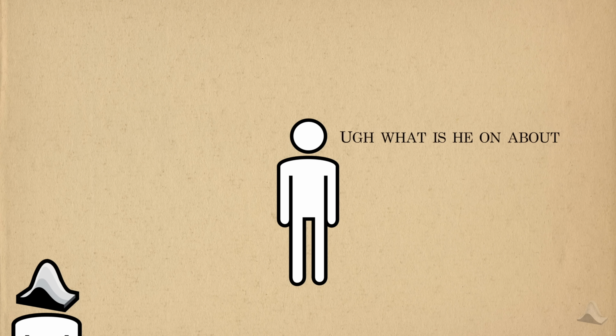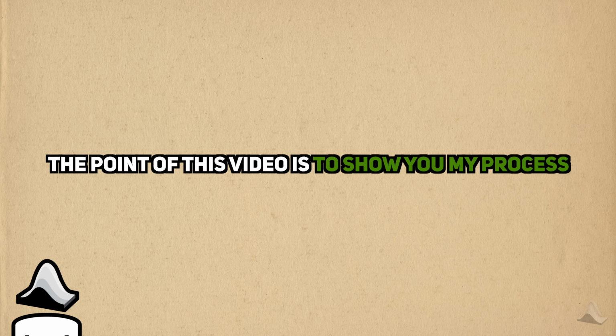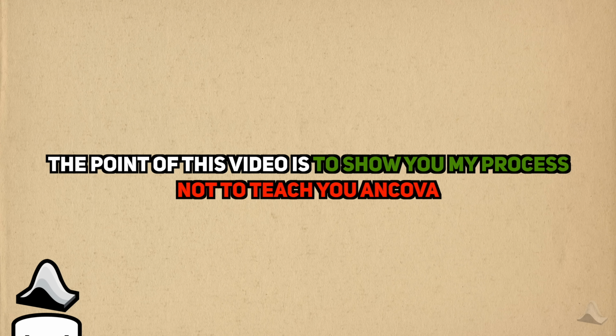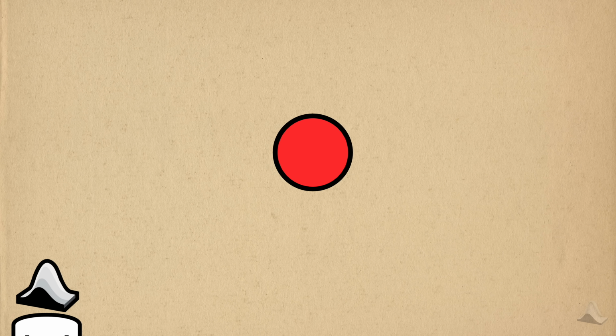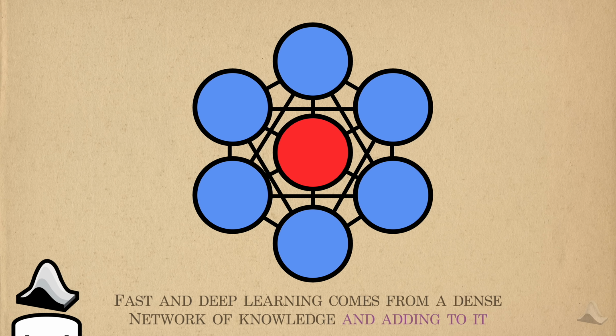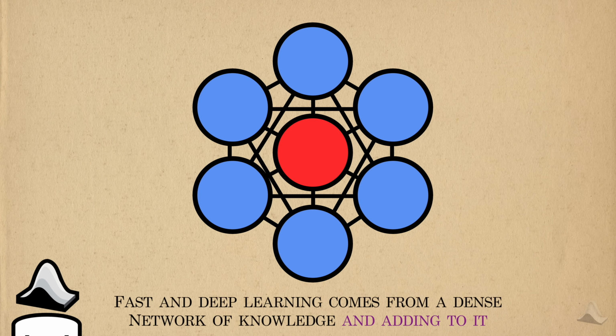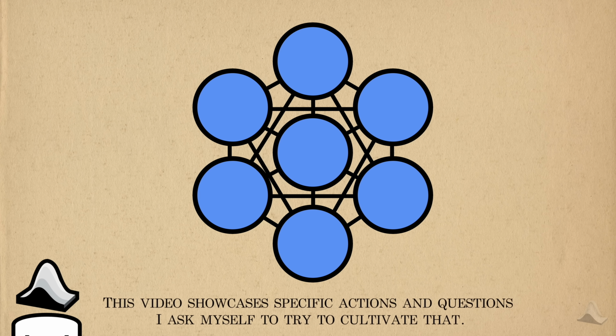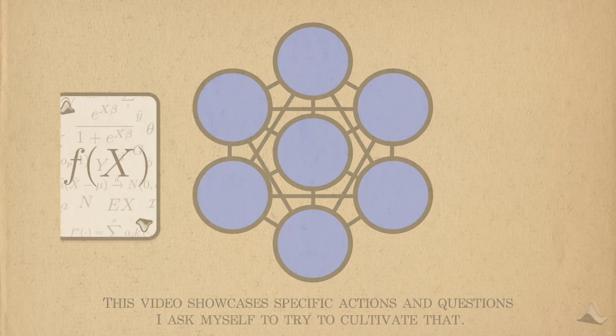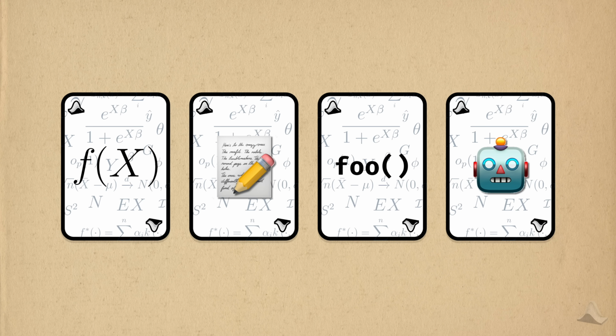Hey, Editor Christian here. For some of you, some of the things I'm pointing out won't make sense to you because you won't share the same background knowledge as me. And I'm sorry if you don't quite understand everything, but the point of this video is to show you my learning process, not to teach you ANCOVA specifically. If you could just take one thing away from this video, I hope it's that fast and deep learning comes from developing a dense network of knowledge and adding to it over time. This video showcases specific actions and questions that I ask myself to cultivate that. It might look different case to case, but this is the general process.